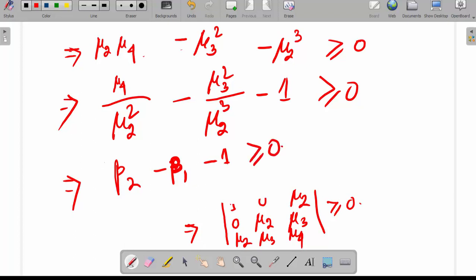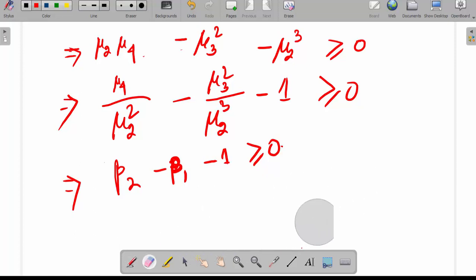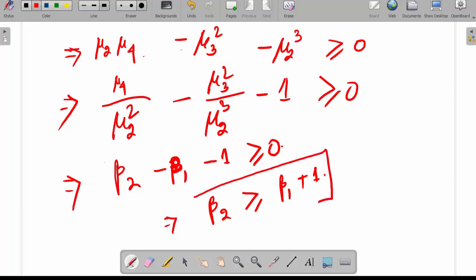So this implies beta 2 minus beta 1 minus 1 is greater than or equal to 0. So this implies beta 2, the measure of kurtosis, is greater than or equal to beta 1 plus 1. Beta 1 is a measure of skewness. So beta 2 is always greater than or equal to beta 1 plus 1.